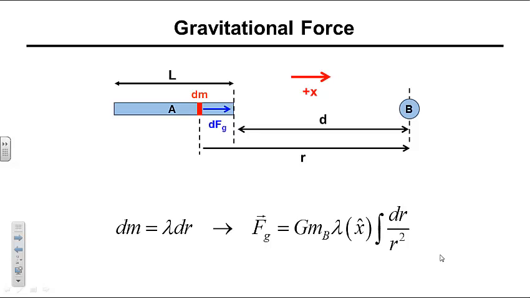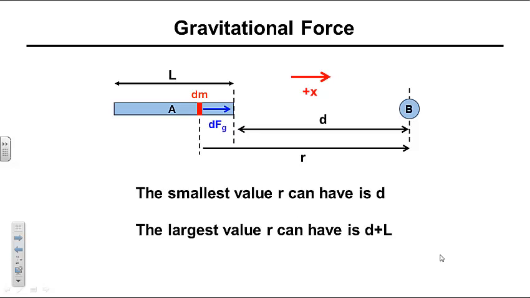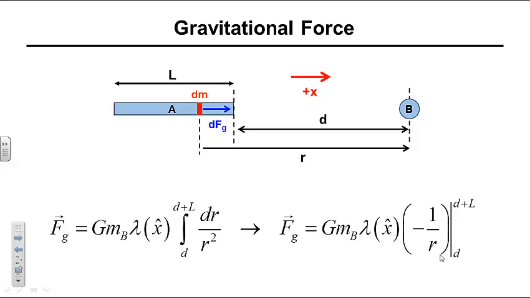The limits of this integral are determined by the possible positions of the infinitesimally small bits of mass in the rod. The smallest value for r in this equation is d, and the largest value is d plus L. These limits denote the closest and farthest any constituent point particle in the rigid rod can be to particle B. The final integral is relatively straightforward.